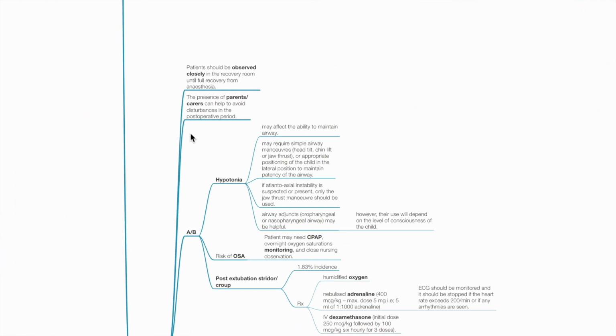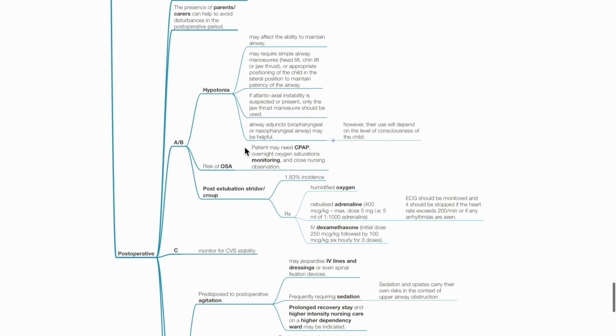Post-op. Patients should be observed closely in the recovery room until full recovery from anesthesia. The presence of parents or carers can help to avoid disturbances in the post-op period. Airway and breathing. Hypotonia may affect the ability to maintain airway. The patient may require simple airway maneuvers such as head tilt, chin lift or jaw thrust, or appropriate positioning to the lateral position to maintain patency of airway.